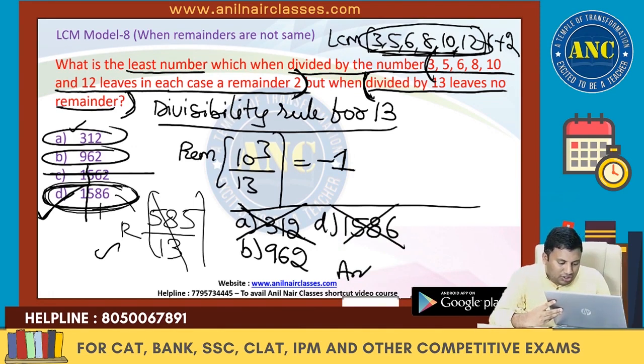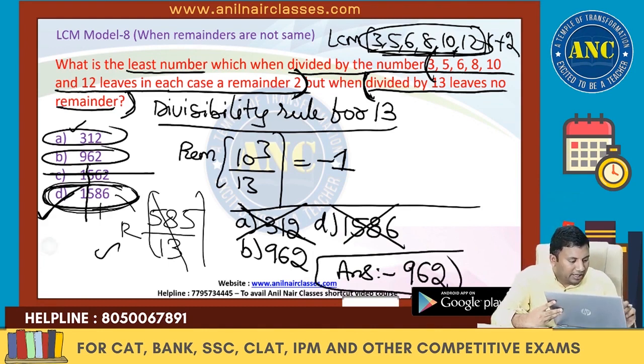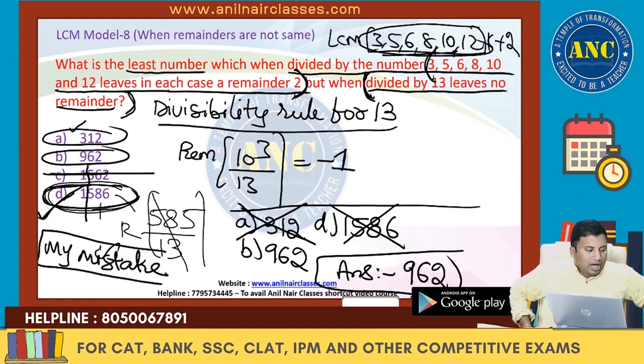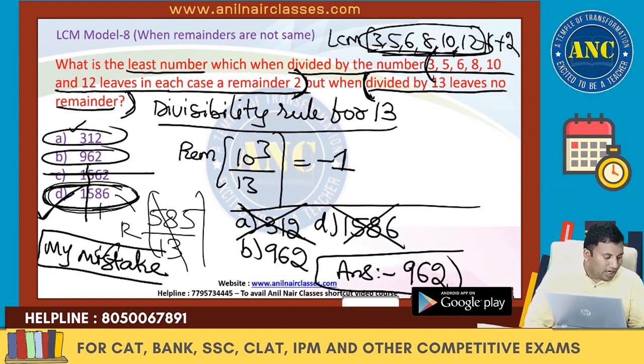So previous question answer is 962 but not 1586. My mistake. Please correct it. Thanks a lot, Jaswant, for pointing out. I just used statement 2. I hope the idea is clear. Zoya, you can ask a doubt. Anand, thank you for pointing out the calculation mistake. A disclaimer in my class: if I do any calculation mistake, please take care of it. Logic wise, I will never go wrong.